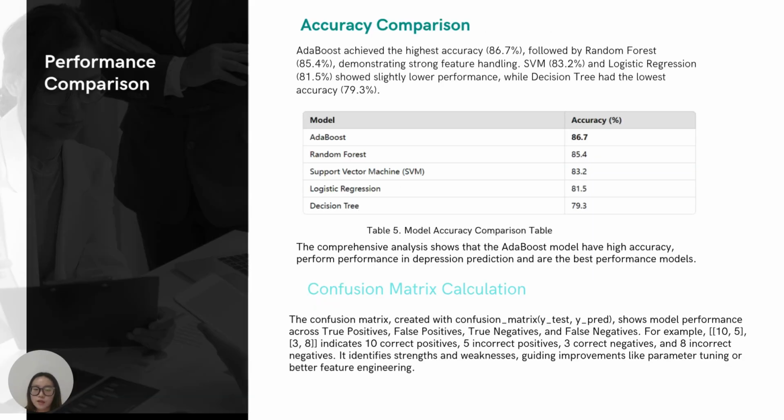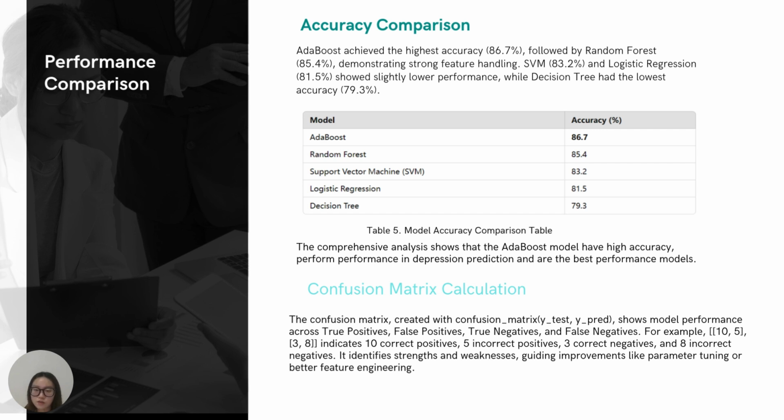Performance comparison. AdaBoost has the highest score at 86.7%, followed by Random Forest at 85.4%. SVM scored 83.2%, logistic regression 81.5%, and decision trees the lowest at 79.3%. This shows AdaBoost is the best model for predicting depression.